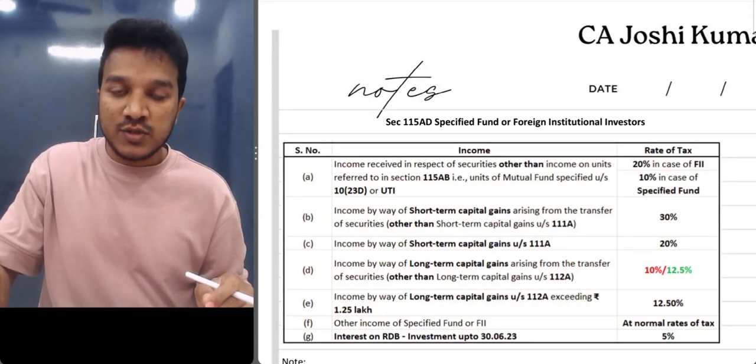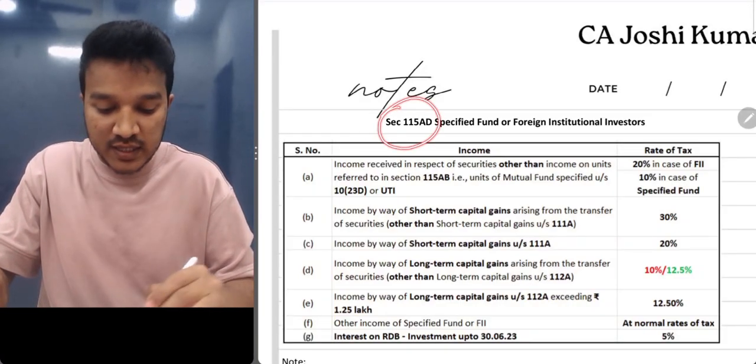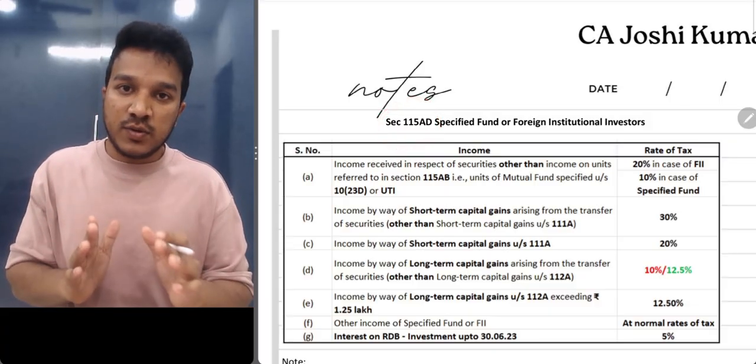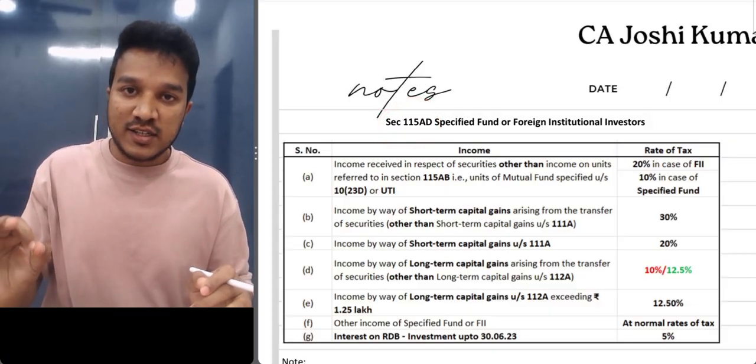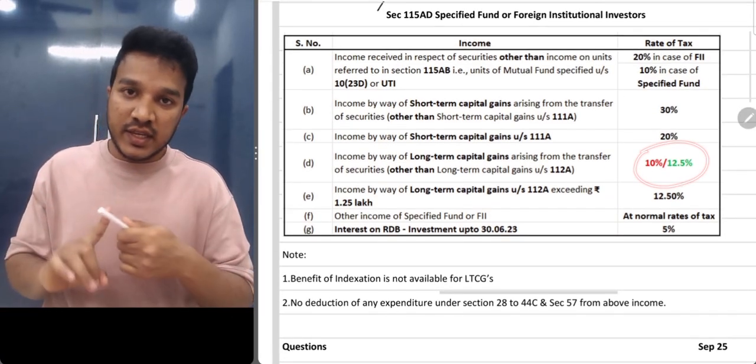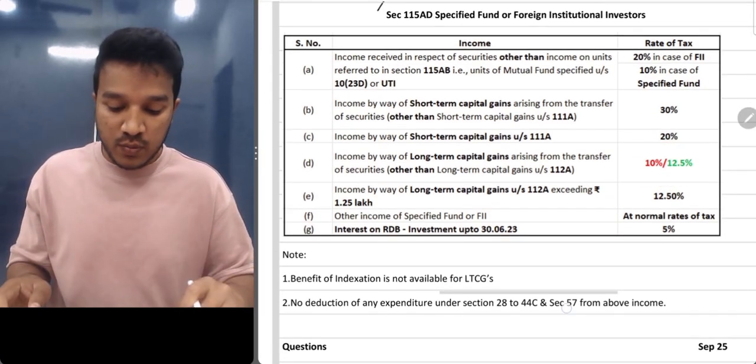Myself Kajoshi Kumar. In this video we are going to cover the most important section, that is section 115AD from your non-resident taxation chapter. So अगर इसमें से question आ गया तो it will not come for less than 6 marks. So watch this video till the end. There is also an amendment and we'll be covering the amendments also, concept, and along with that we will also do a question.